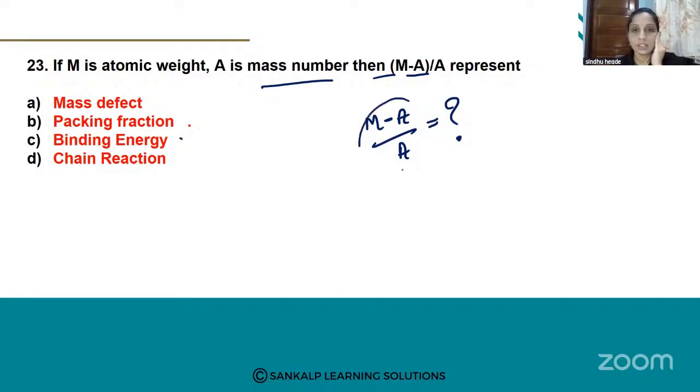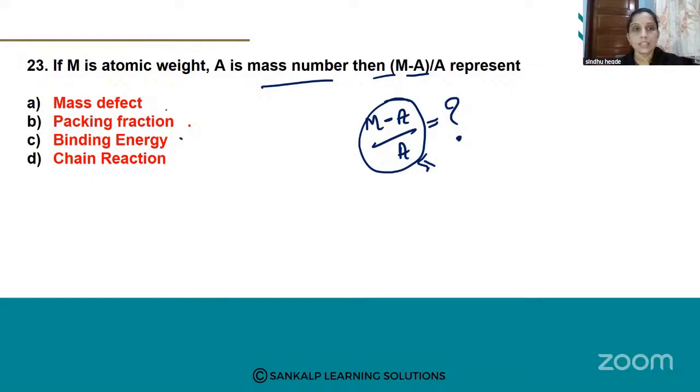Here M is the atomic weight and A is the mass number. The difference between atomic weight and mass number, divided by mass number, represents what? Mass defect?